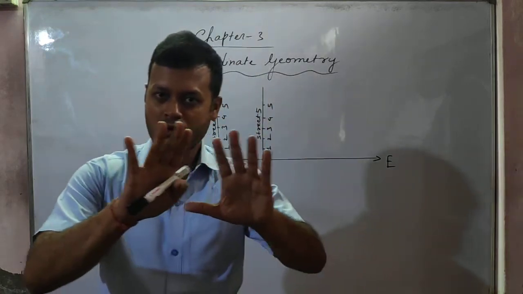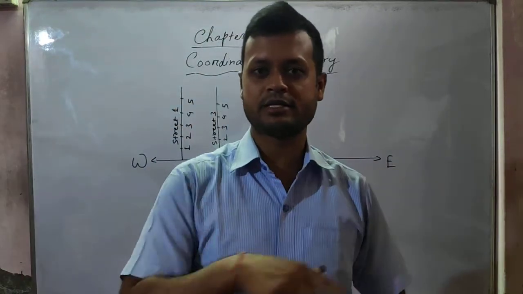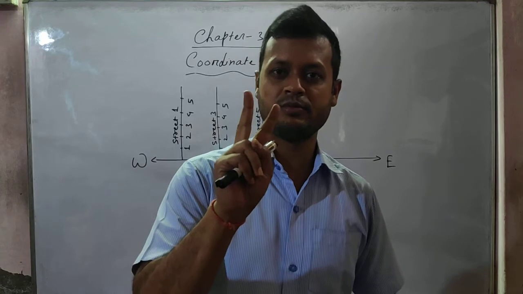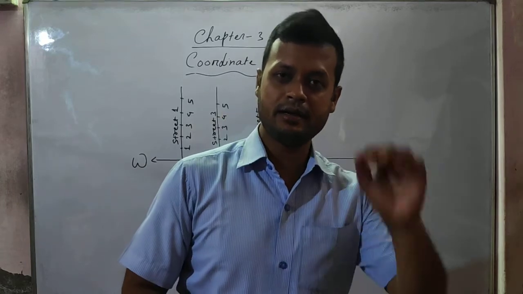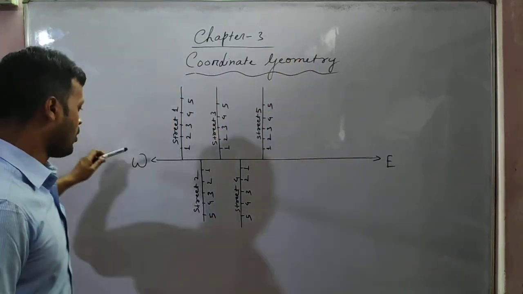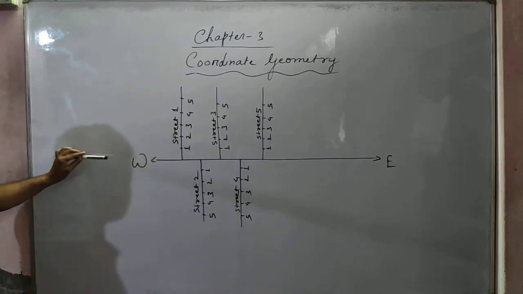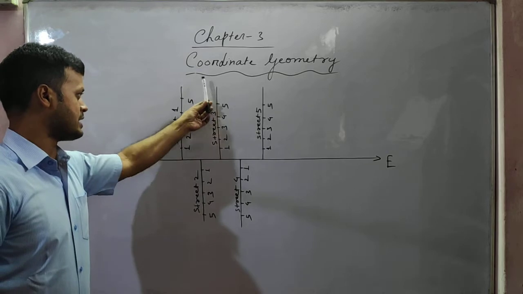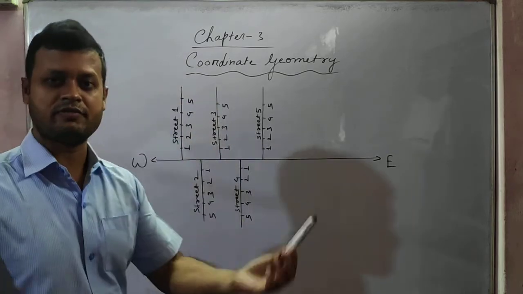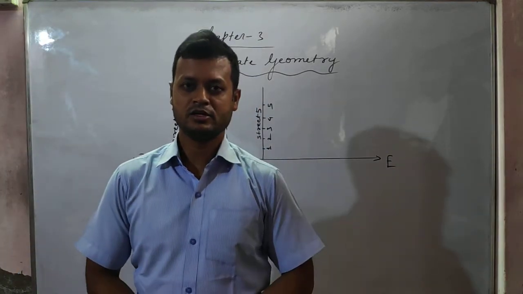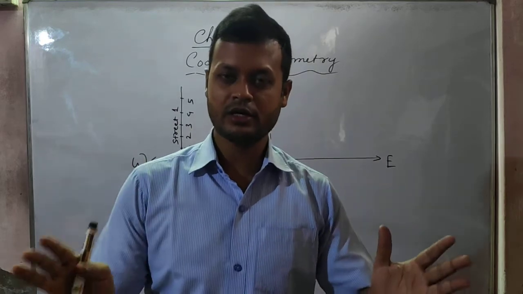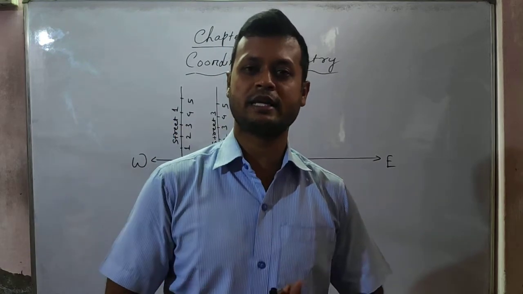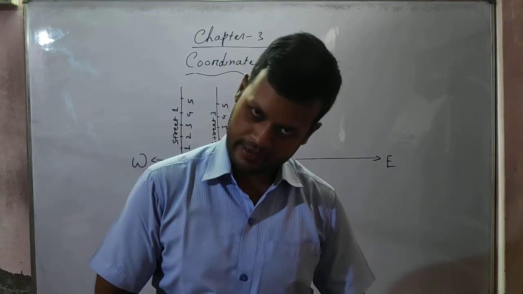Always, if you are locating any point on a particular surface, two things will be required to locate that point in a precise way. So now what you will do? You will enter this main street, then street number 3, and then house number 4. So you will find your friend's house very easily. So always on a surface, to locate a point, two things are always required. Okay, understood?